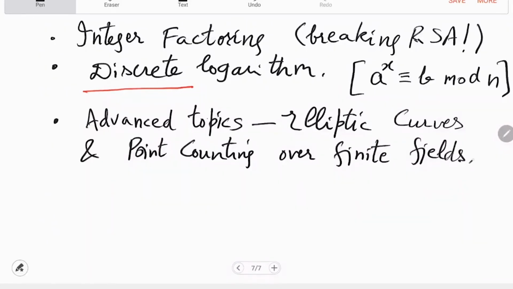Some of the practical crypto systems are actually based on elliptic curves and point counting, or even hyperelliptic curves. In some respects they are better, in some respects they are equal to RSA. But this machinery is far more advanced, so it needs a separate course in itself. But if somebody has interest in this machinery, then they can give short talks. So I'll put some references.